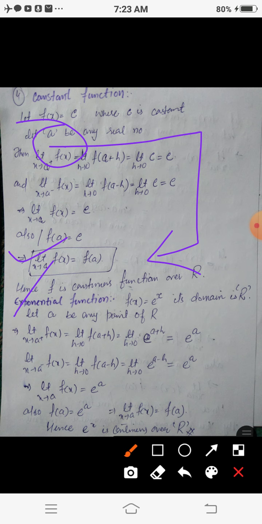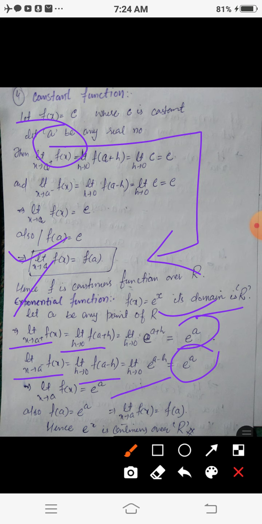Now the last one is the exponential function. You know that the exponential function is defined by f of x is e raised to x, or e power x. Its domain is R, because we can define this for all real numbers. Now if we consider a to be an arbitrary real number, then the right limit is limit h tends to 0 of f of a plus h, which is limit h tends to 0 of e raised to a plus h, by replacing x by a plus h, which is simply e raised to a. Similarly, the left limit, limit x tends to a negative of f of x, is limit h tends to 0 of f of a minus h, which is limit h tends to 0 of e raised to a minus h. Now h is 0, so it is simply e raised to the power a.